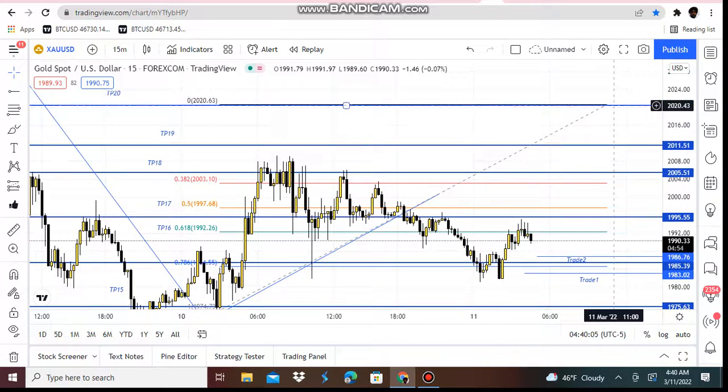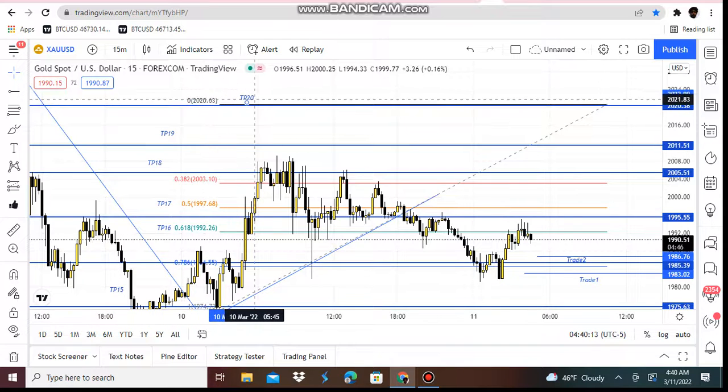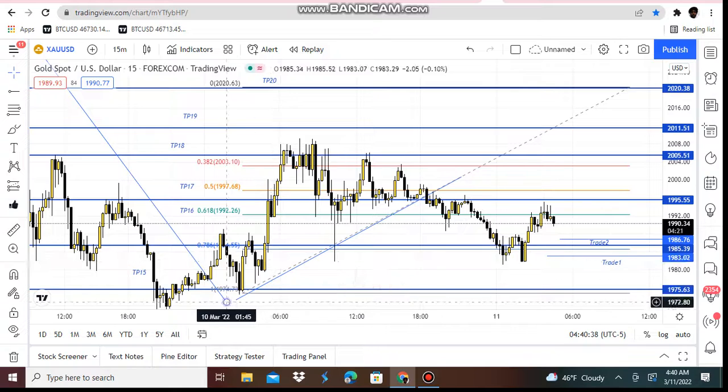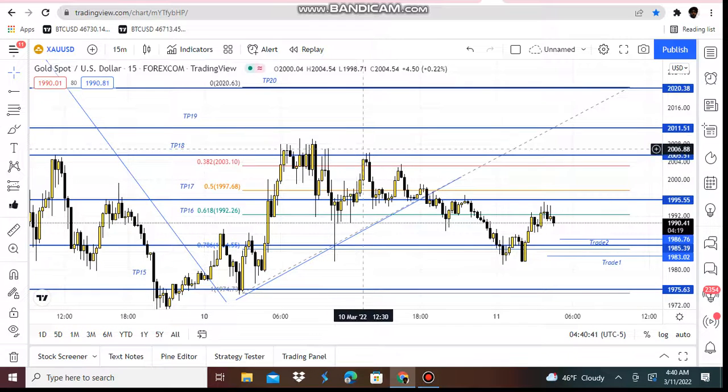It didn't even get up to zero. We were expecting gold to get back up to at least 2020, and we're expecting to take profit at TP20 right here. You're expecting gold to get back up to TP20, take profit 2020. And we have our uptrend, of course. We were in the uptrend from March 10th, 2022, from 1975 all the way up to at least 2009.